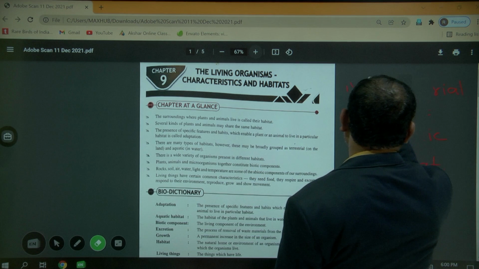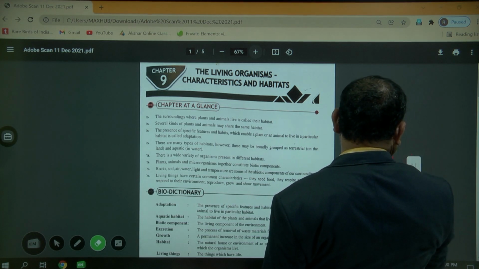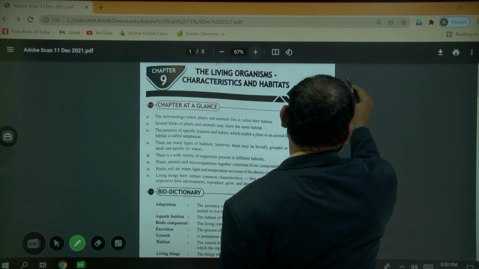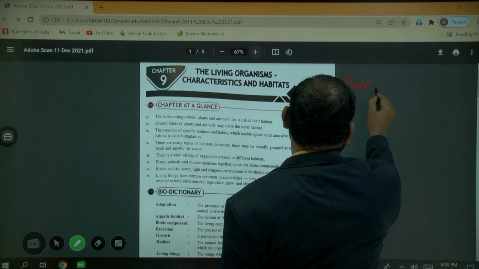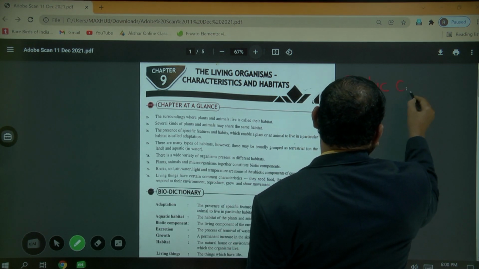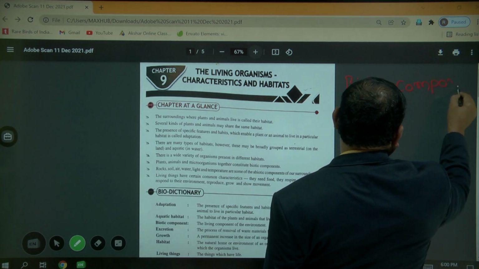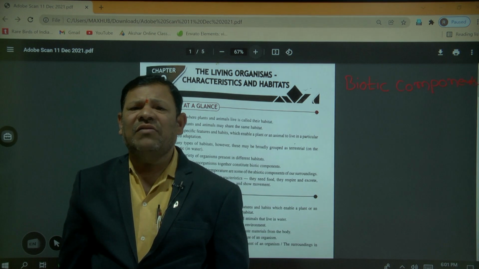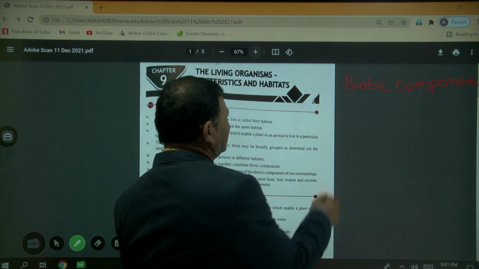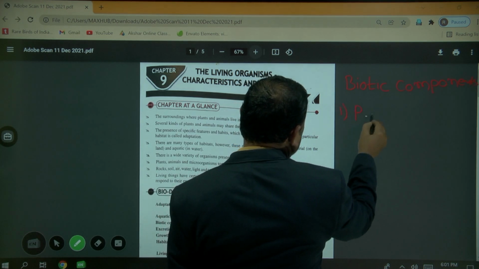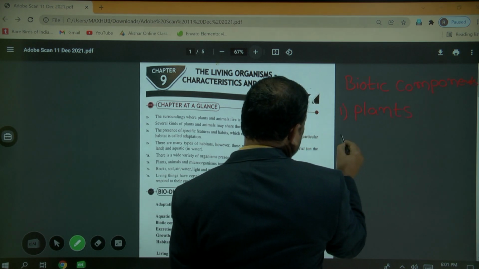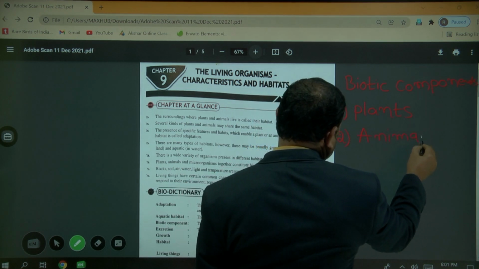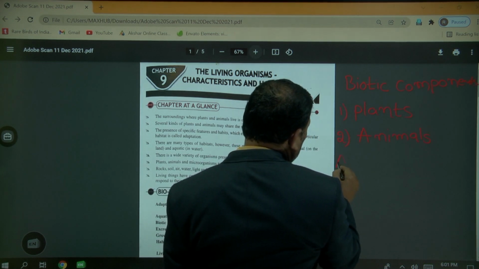Biotic components means the components which have life, that is called biotic components. That is nothing but plants and animals.